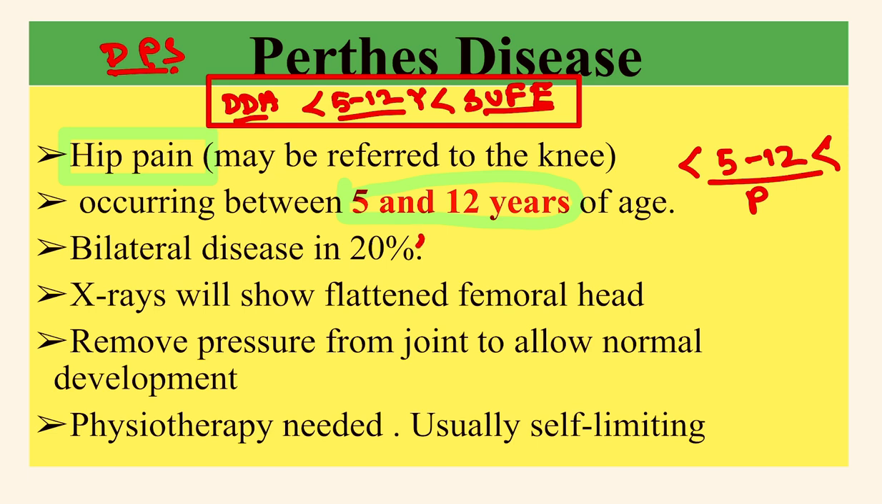Bilateral disease occurs in 20% of cases, and X-ray will show a flattened femoral head, and this is Perthes disease. Treatment is to remove pressure from the joint to allow normal development. Physiotherapy may be needed, and it is usually self-limiting. That means this disease will recover spontaneously.